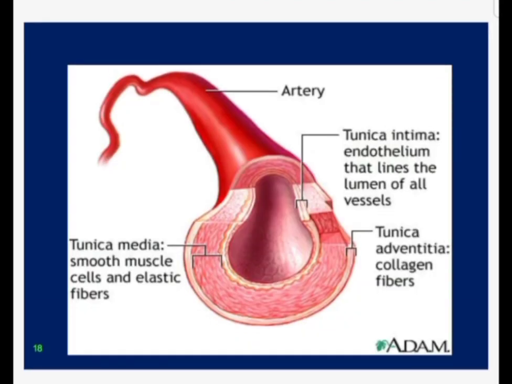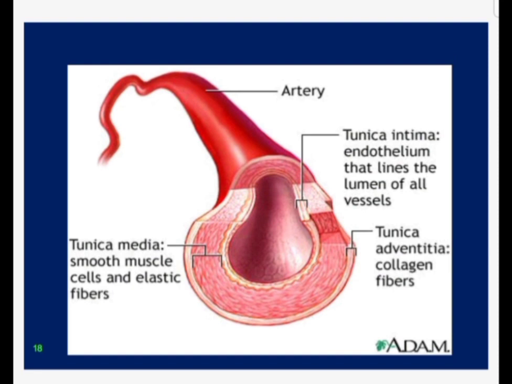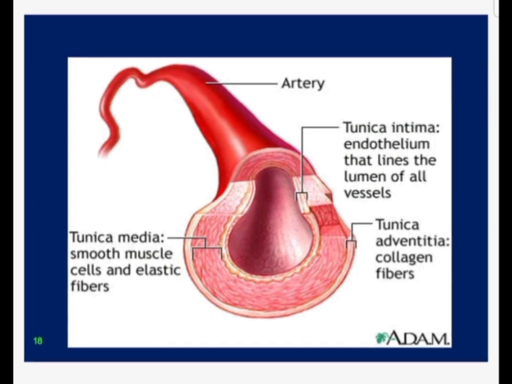So this is an artery. You can see the tunica intima. Tunica intima consists of the endothelium that lines the lumen of the blood vessels. All the blood vessels have simple squamous epithelium, and that is known as endothelium. In the tunica media you can see the smooth muscles. Smooth muscle cells and elastic fibers are present in the tunica media. And the tunica adventitia is the connective tissue layer, consisting of collagen fibers which are running longitudinally.